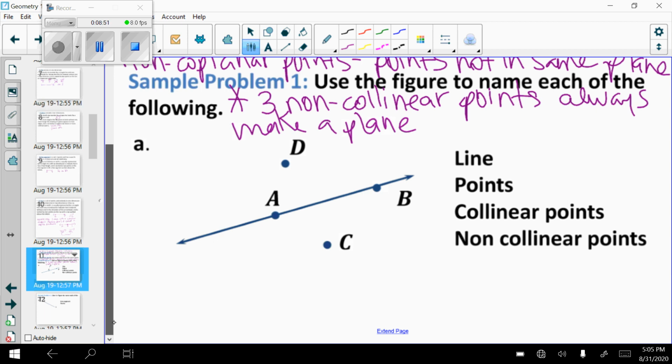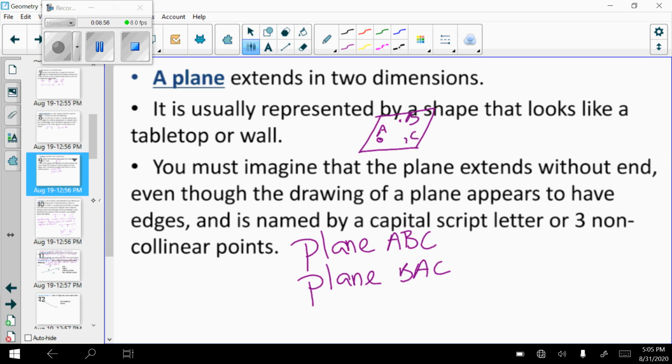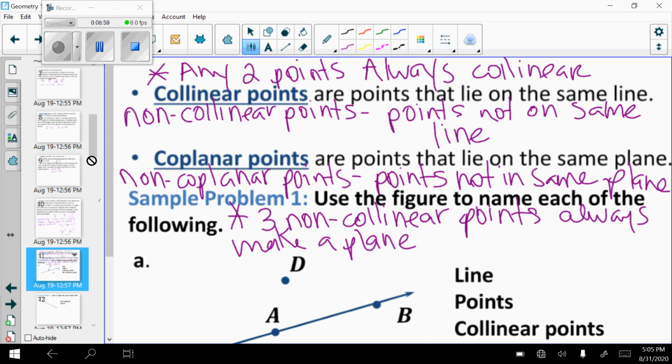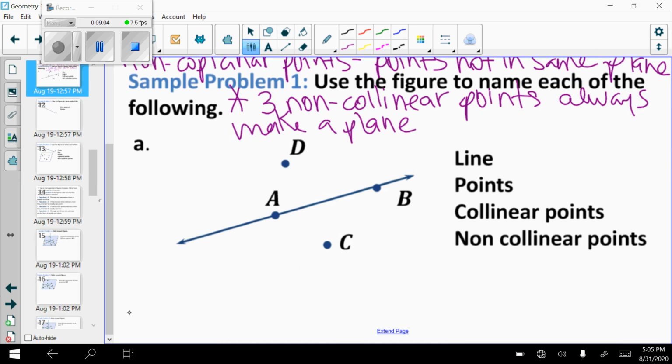So now we have some examples, and these examples are like the homework problems. So the first one, it gives us this picture, and it says use the figure to name each of the following. Name a line. I see line AB is drawn. So my notation, I have AB, and then I draw the line symbol above it. Or I could have also said line BA because order does not matter. Points, I have 4 points, A, B, C, and D. I need to put the notation, the dot A, so that's point A, point B, point C, and point D.